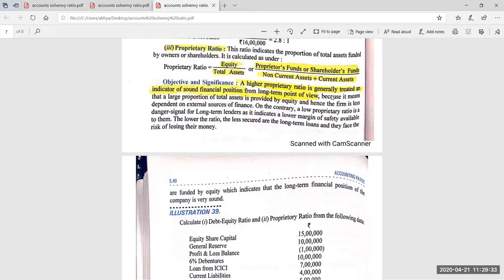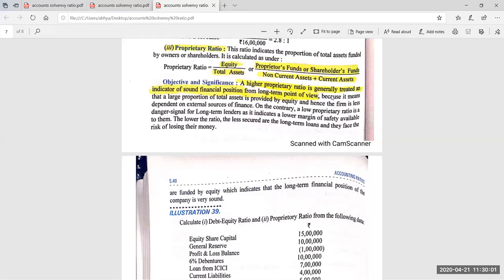High ratio means a large proportion of the total asset is funded by owner's fund, not by borrowed funds. So at the time of liquidation or winding up of the company, when we will be selling off the assets and paying the borrowed funds, then the proprietors will be able to get back their money. Okay. So the ratio is equity upon total assets.